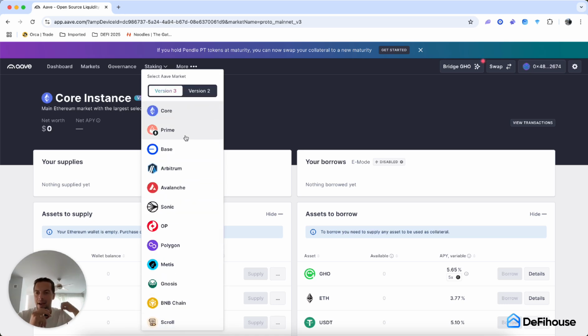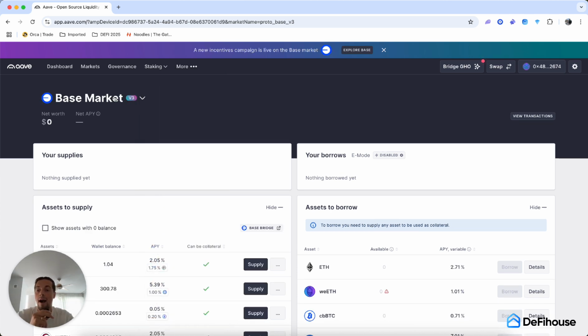So you have the core Ethereum itself, the main Ethereum network, but most of the action happens on layer 2s. And one of the biggest, most popular and most hyped layer 2s right now is Base. So I will choose Base as the chain for this video.